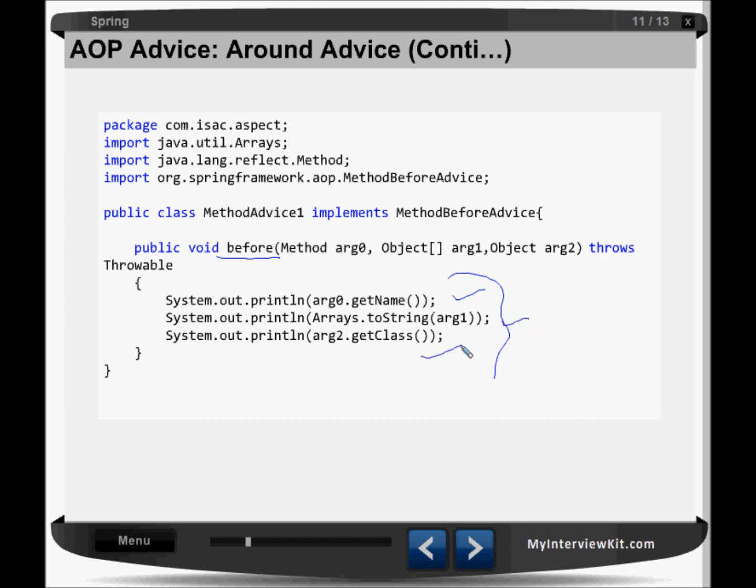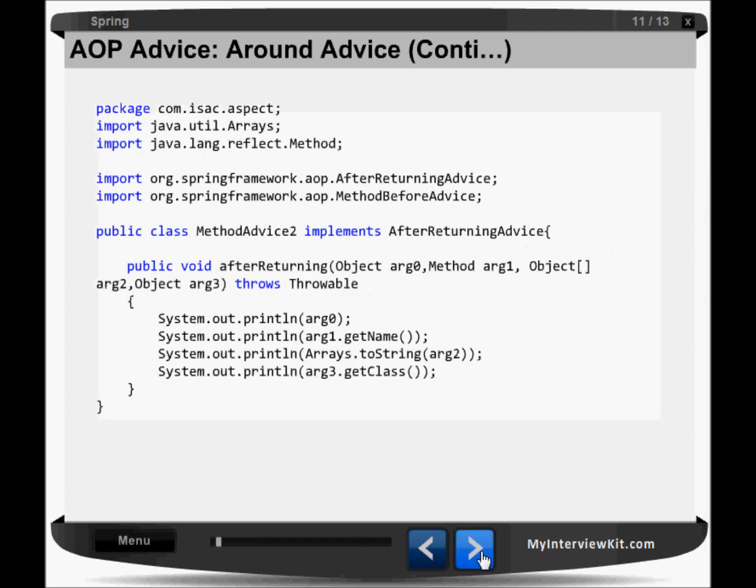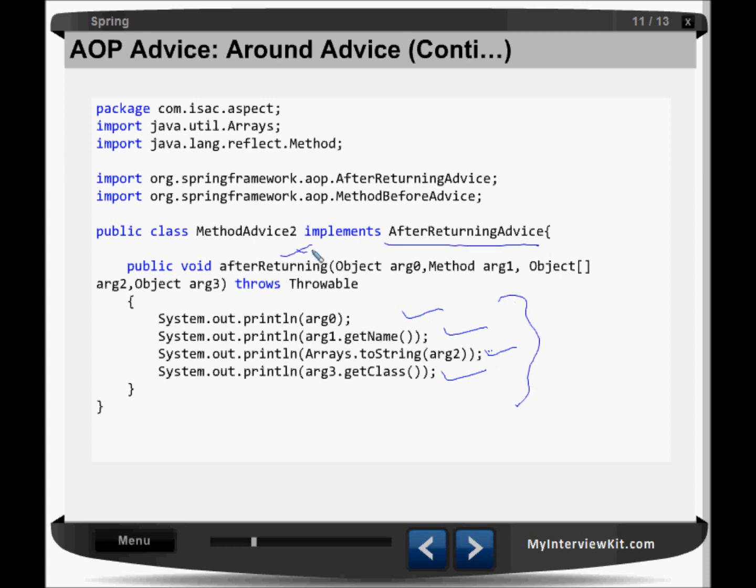Now after executing the method, I want the name of the method, the class, the argument which we have passed, and the return type. That is what after returning advice does. So both before advice and after advice we are using here in the second Java file of the second package.